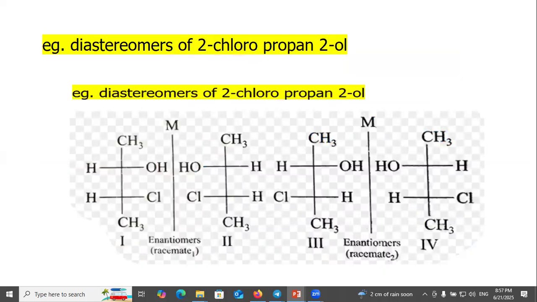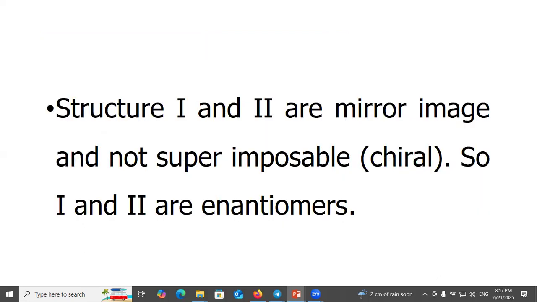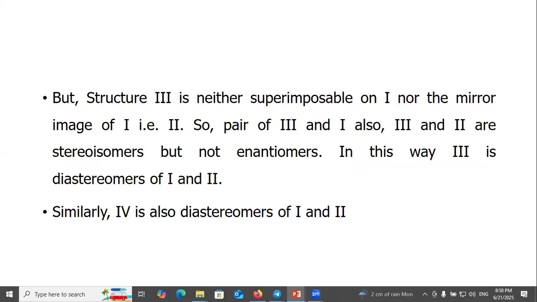For example, 2-chloropropane 2-ol. Structures first and second are mirror images and not superimposable, chiral. So first and second are enantiomers.